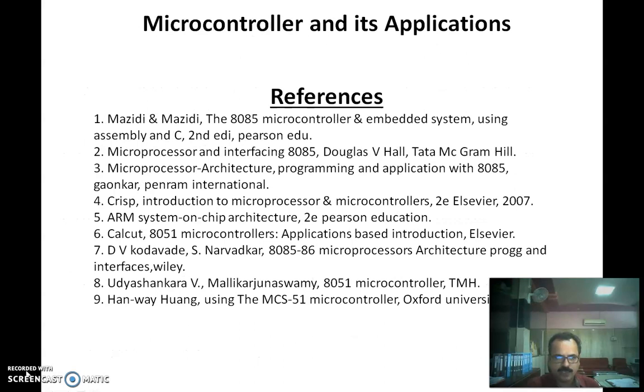The books that we are referring to: most of your syllabus, as far as Dr. Babasaheb Ambedkar Technological University's Microcontroller and its Applications is concerned, will get covered in this book, Mazidi and Mazidi, The 8051 Microcontroller and Embedded Systems Using Assembly and C. It is by Pearson Education. You can refer to any latest edition. I will recommend purchasing this book. Apart from that, you can refer to Douglas Hall, then Gaonkar, which we already referred to in the previous semester. Apart from that, different reference books are given in your syllabus.